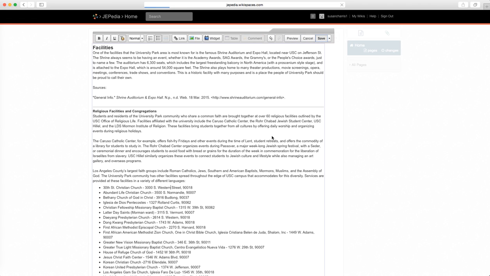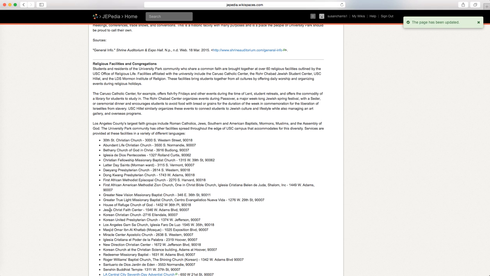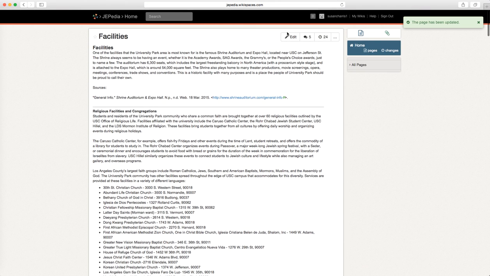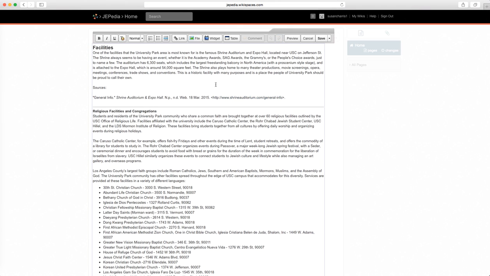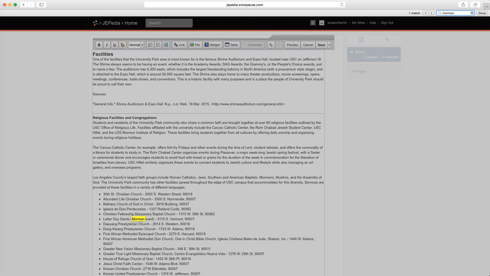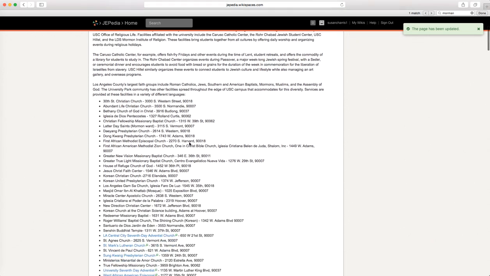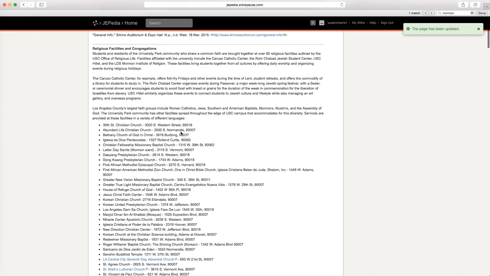You might also review for grammatical errors or spelling errors. So for example, the Mormon Church is spelled incorrectly on this page. Here, it's spelled incorrectly. You can correct the spelling and save that. You could also go into much greater depth with this, adding more information about each one of these particular churches or a particular church you know more about.